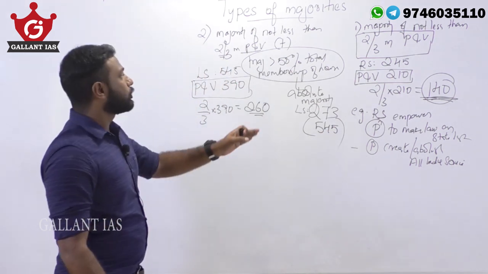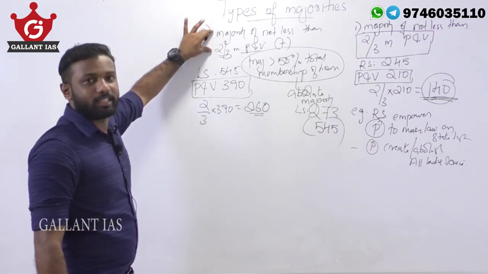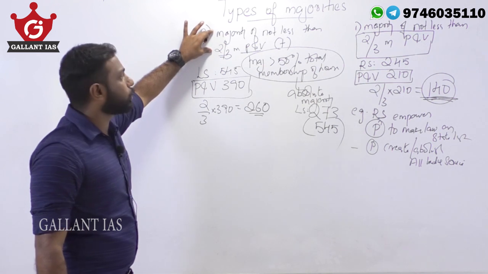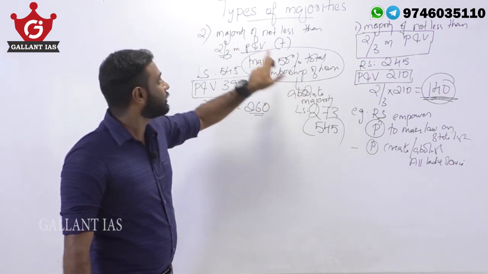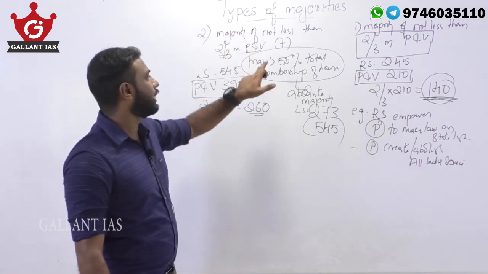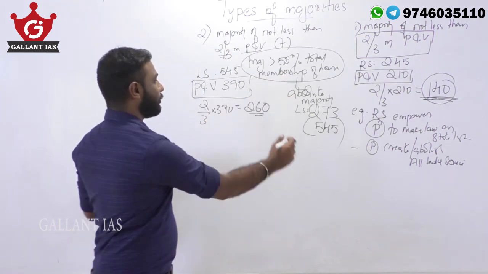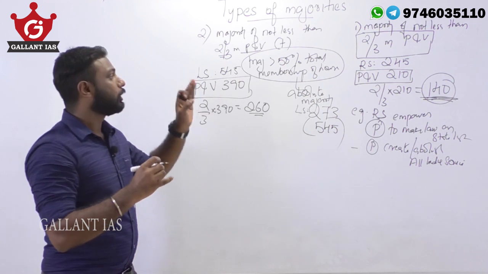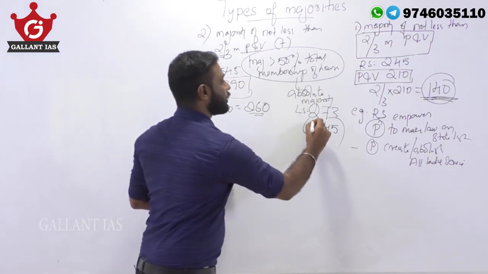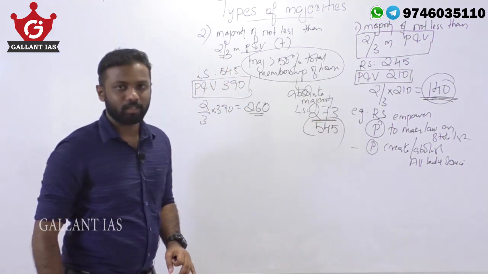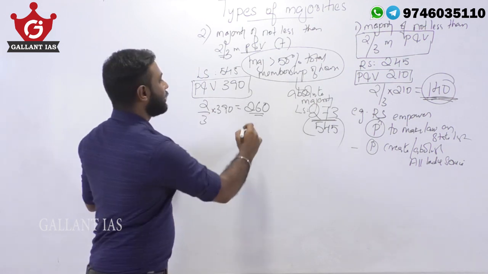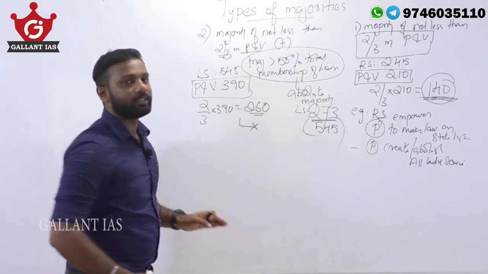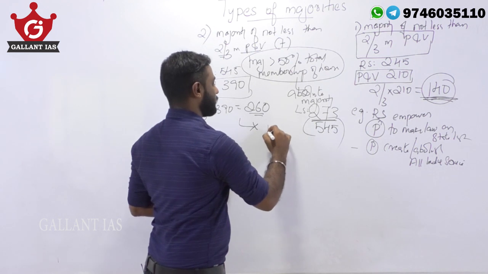So the first condition should also satisfy this condition. That means the members who are present and voting, that is not less than two-third, should reach at least the 273 mark. So in this case, the bill does not pass.